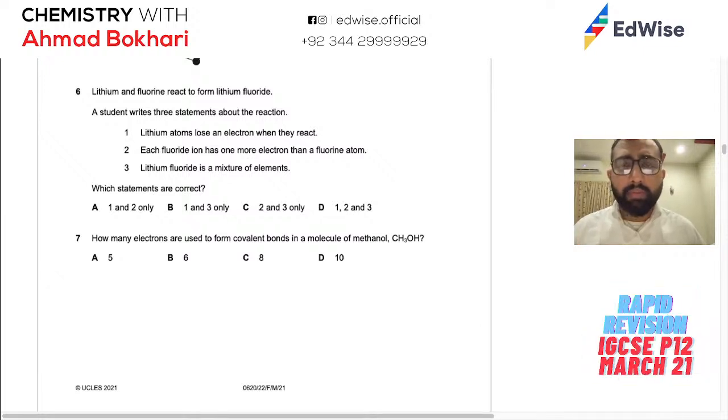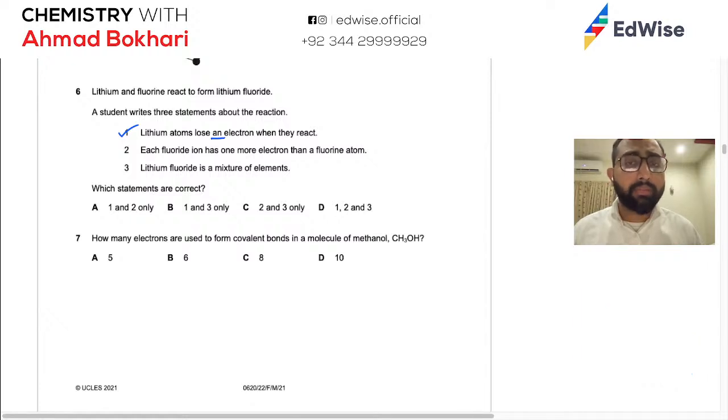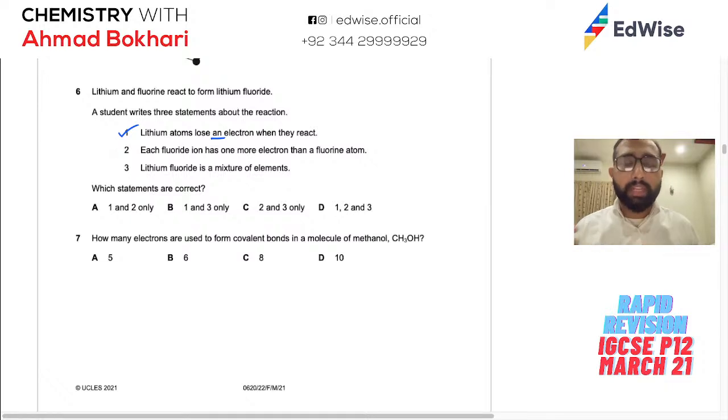Lithium atoms lose an electron when they react. This tells me that it's in group 1, which lithium is, so this statement is right. Each fluoride ion has one more electron than a fluorine atom. I told you how you know which thing has how many electrons more than the other. In the periodic table, if fluorine is over here and neon is over here, when fluorine takes an electron, it moves one step forward. Its electronic configuration is the same as neon, which every element wants when they react. So fluoride has the same configuration as neon, and fluorine has one less electron than that. Obviously, because it gained an electron, fluoride was formed. So this statement is also correct.